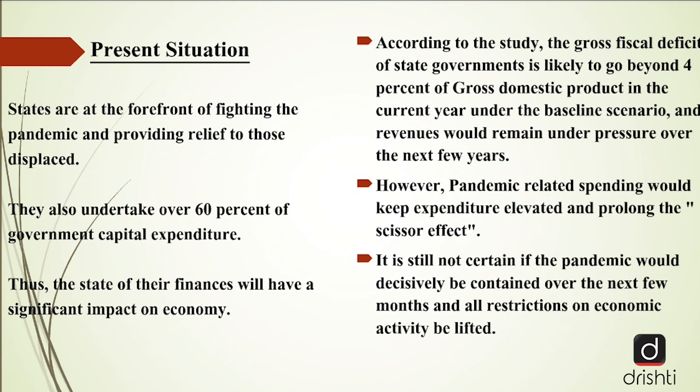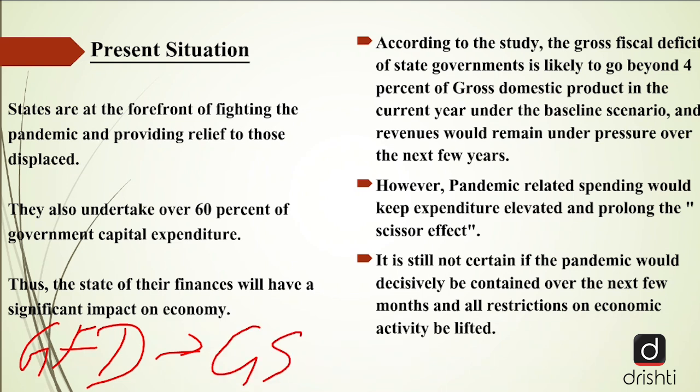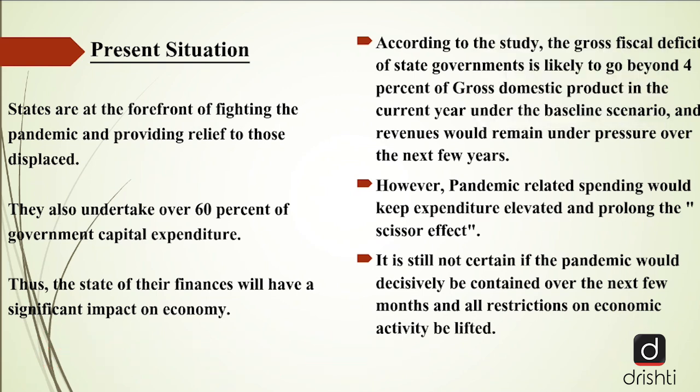Now, according to the study, it has been said that the gross fiscal deficit. Now, when we speak about the fiscal deficit, in very layman's term, fiscal deficit means the total income of the government and its total expenditure. Now, the difference between both these numbers, between the total income of the government and the total expenditure, makes what you call as the fiscal deficit. Now, it has been said that the gross fiscal deficit of the states will be over 4% of their gross state domestic product.